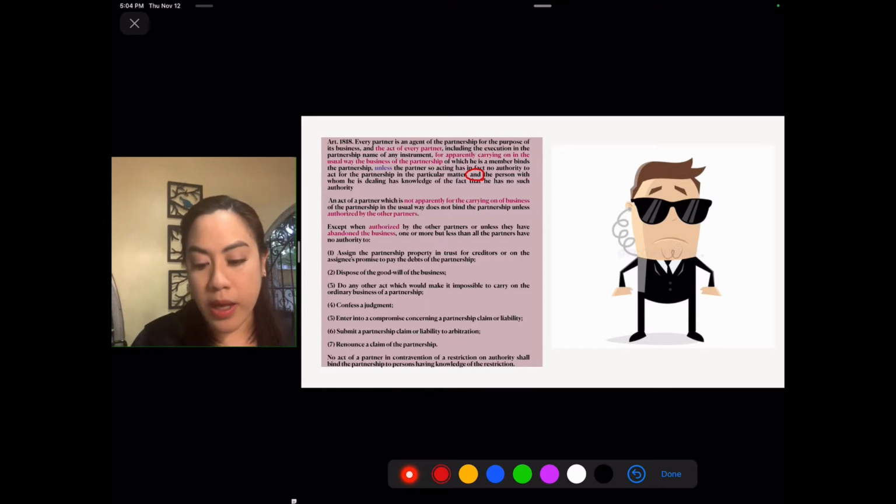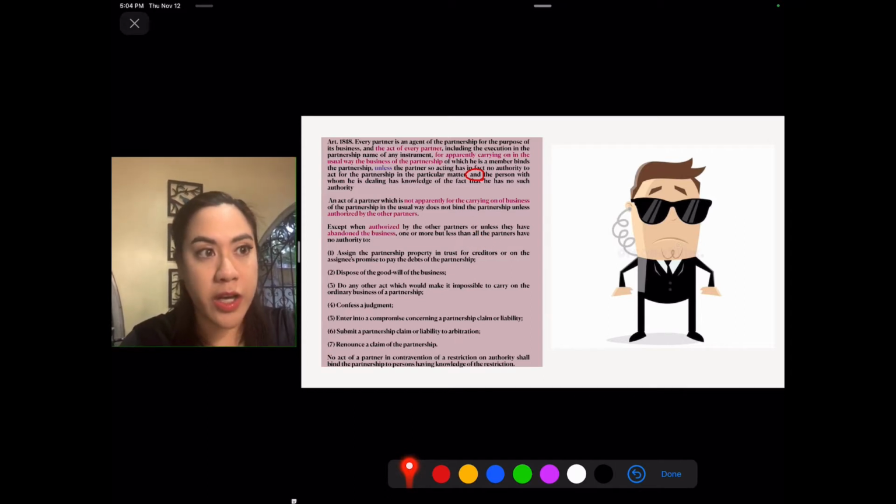Now, for example, A decides to buy a motorcycle so that they will deliver these orders. It's not in the usual way of business. Therefore, the only time that the partnership is bound is if that partner, A in this case, is authorized explicitly to buy the motorcycle for the business. Now, the enumeration below, items 1 through 7, are things that can only bind the partnership if all the partners enter into these particular acts.